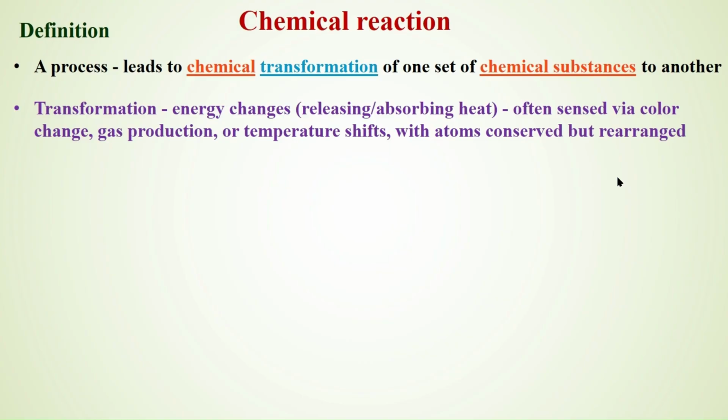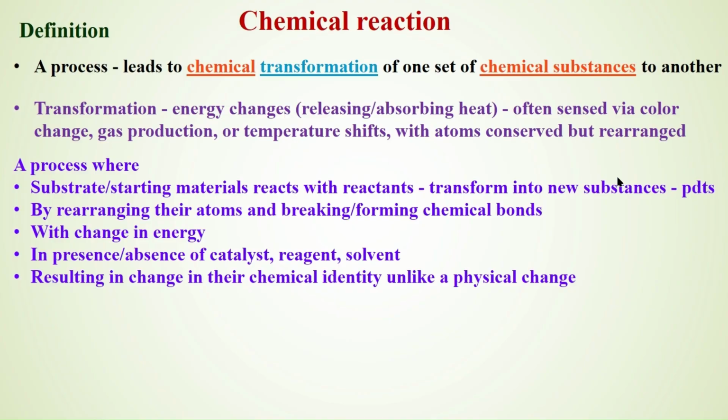Overall, the chemical reaction can be defined as follows. It is a process where the substrate, which is also called starting material, reacts with reactant to transform into a new product or new substance, which are called products, by rearranging their atoms and breaking or forming the chemical bonds, accompanied with the change in the energy, in presence or absence of catalyst, reagent or solvent, which results in change in their chemical identity, unlike a physical change.